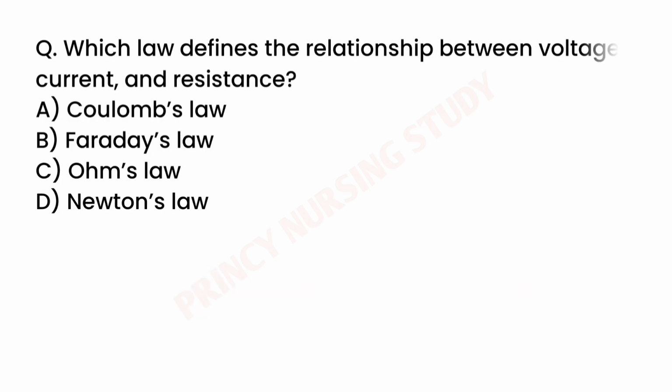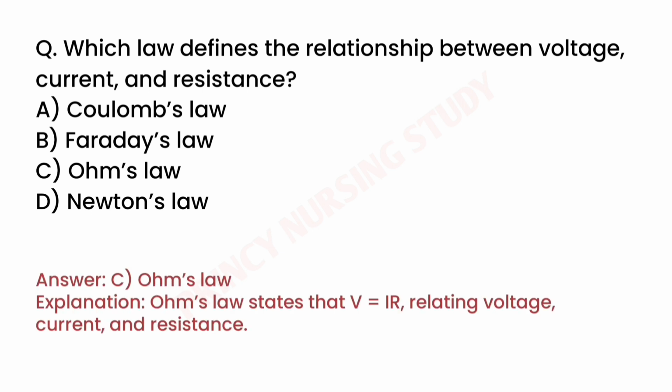Next question. Which law defines the relationship between voltage, current, and resistance? Correct answer is C. Ohm's law. Ohm's law states that V equals IR, relating voltage, current, and resistance.